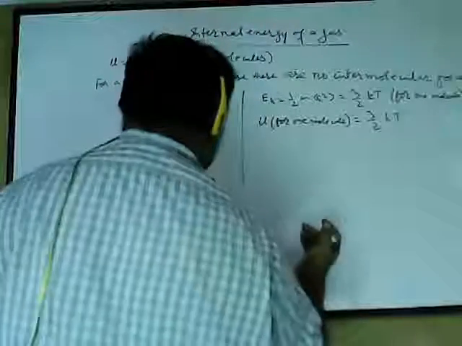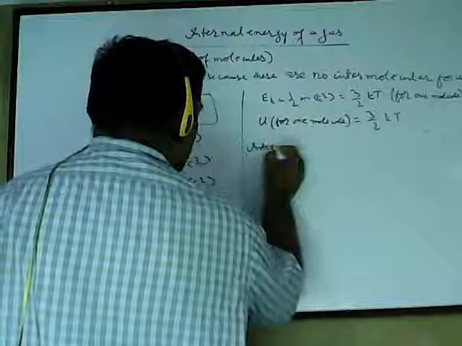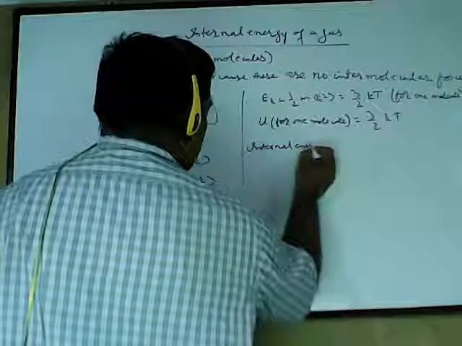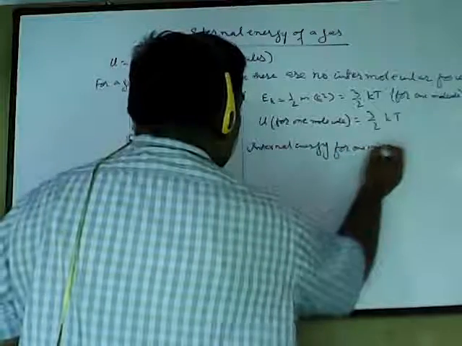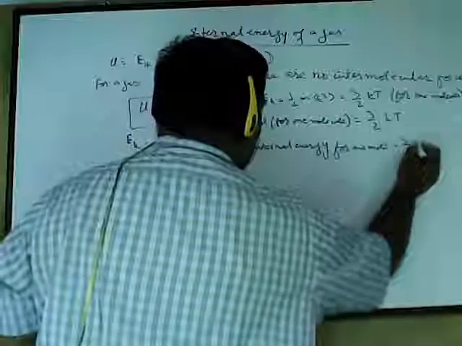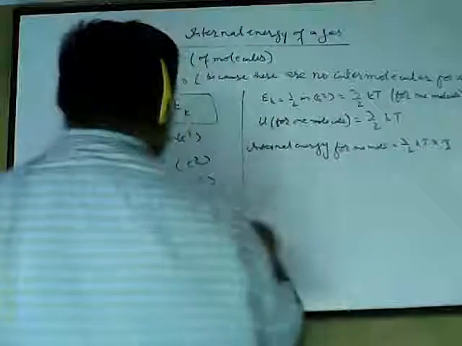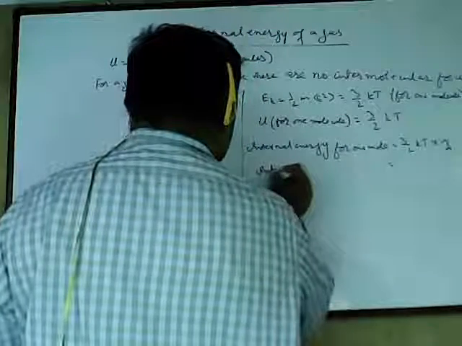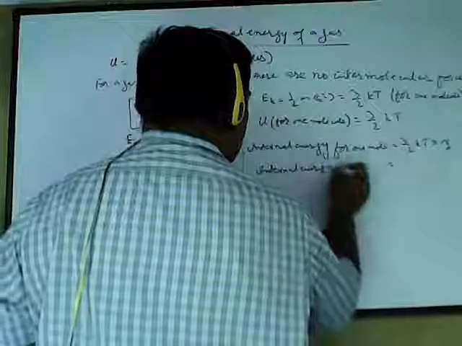But suppose I have to find the internal energy of 1 mole, then I will find the energy of n moles. So internal energy for 1 mole will be 3 upon 2 kT into Avogadro's number, because in 1 mole there are Avogadro's number of molecules. So internal energy for 1 mole